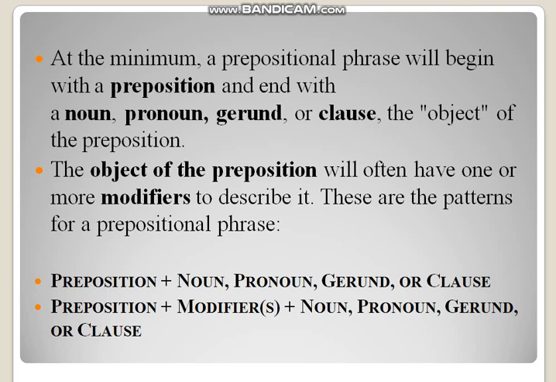At the minimum, a prepositional phrase will begin with the preposition and end with a noun, pronoun, gerund or clause, the object of the preposition. Now what is the object of the preposition? The object of the preposition can be a noun, a pronoun, a gerund or a clause. The object of the preposition will often have one or more modifiers to describe it.